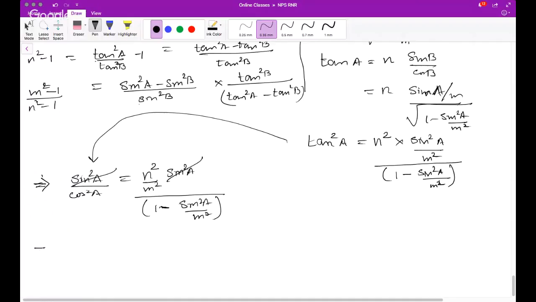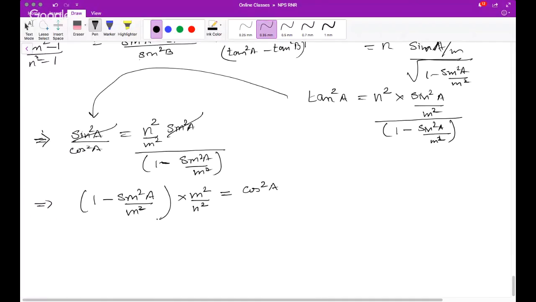So cross multiply, you will get 1 minus sine square A upon m square into m square by n square, so this is cos square A. If you simplify, this is m square by n square minus sine square A by n square, because m square and m square will go, is equal to cos square A.